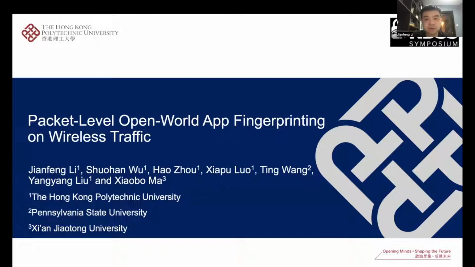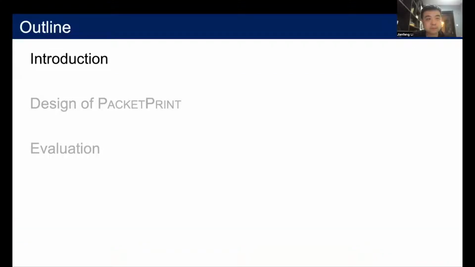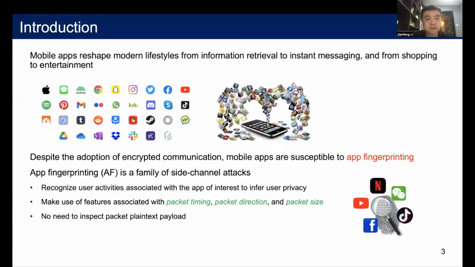Today, I'm going to introduce our work, Packet-Level Open World App Fingerprinting on Wireless Traffic. Nowadays, different kinds of mobile apps profoundly reshape people's lives in different aspects. Despite the widespread adoption of encrypted communication, mobile apps are still susceptible to app fingerprinting attacks, or AF attacks for short, where adversaries recognize user activities associated with the app of interest to infer user privacy.